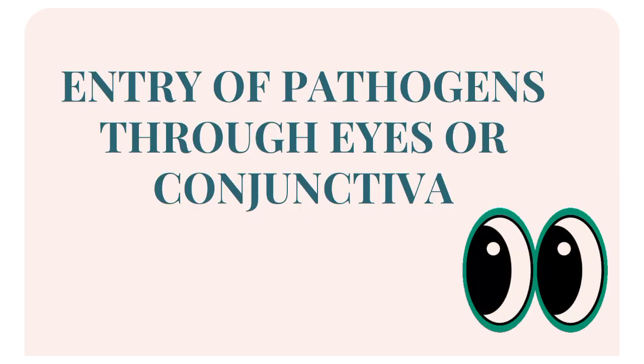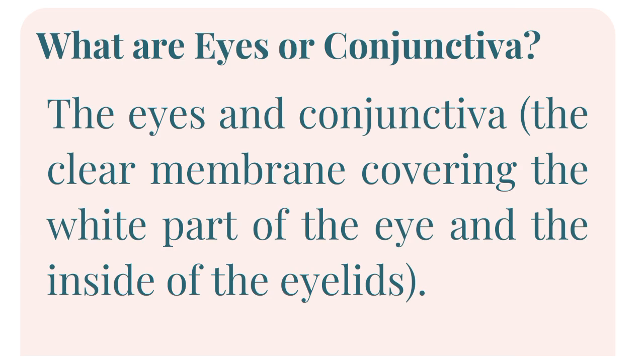Entry of pathogens through the eye or conjunctiva. What are the eye and conjunctiva? The eye and conjunctiva, the clear membrane covering the white part of the eye and the inside of the eyelid. It serves as a potential entry point for various pathogens leading to a range of infections and diseases.